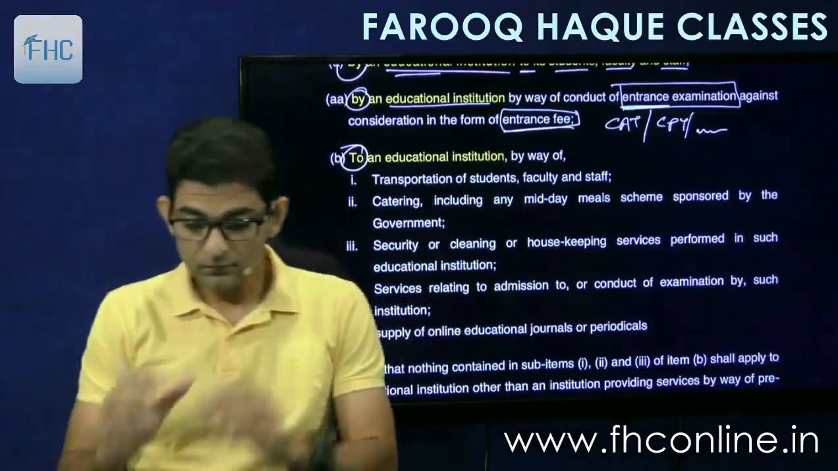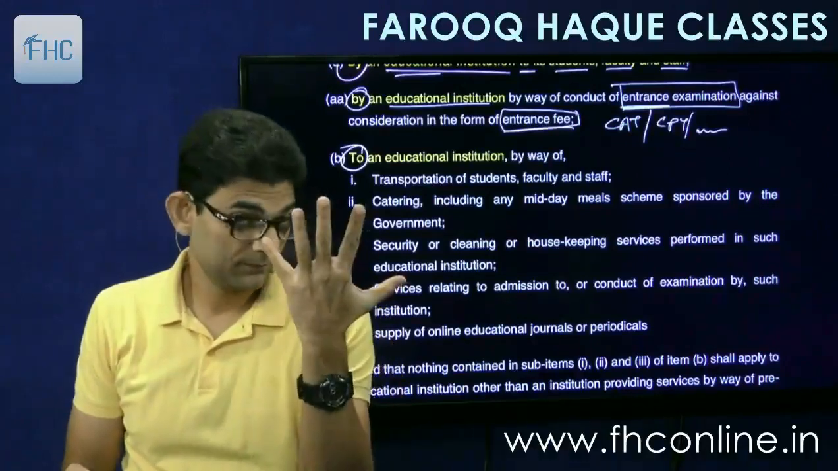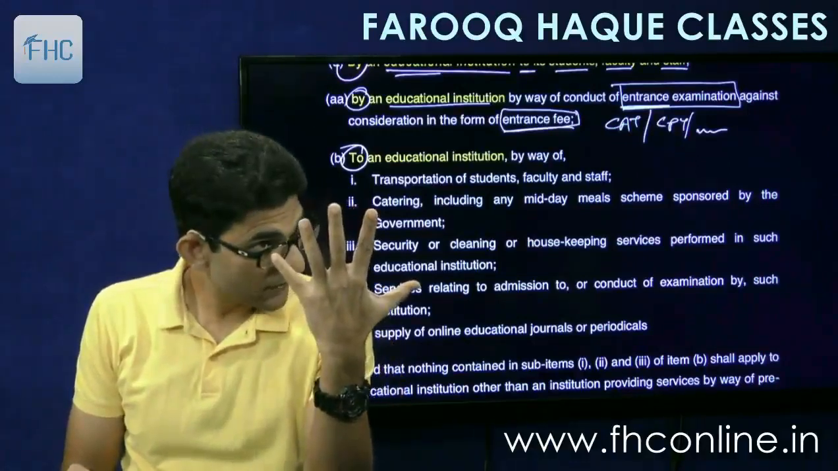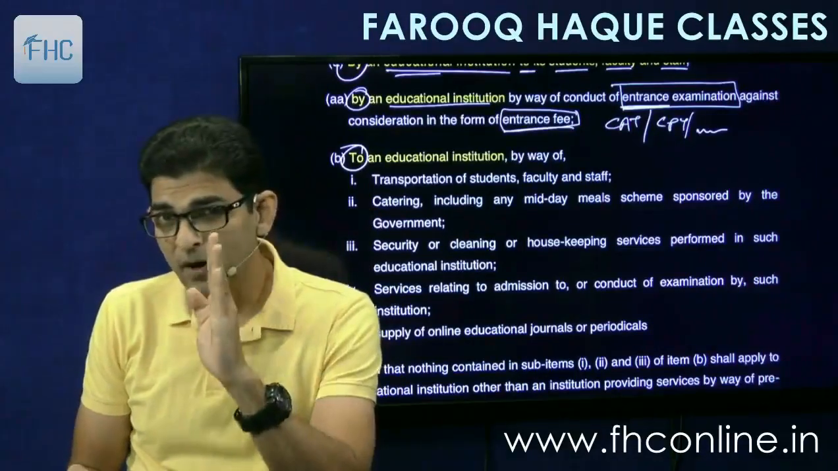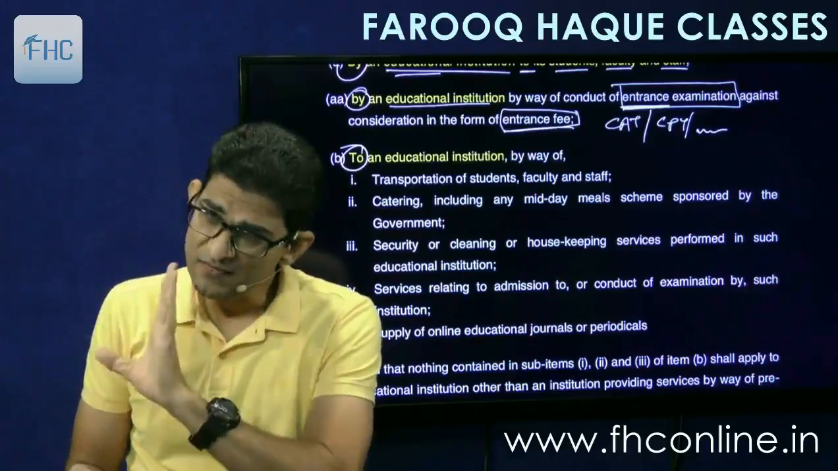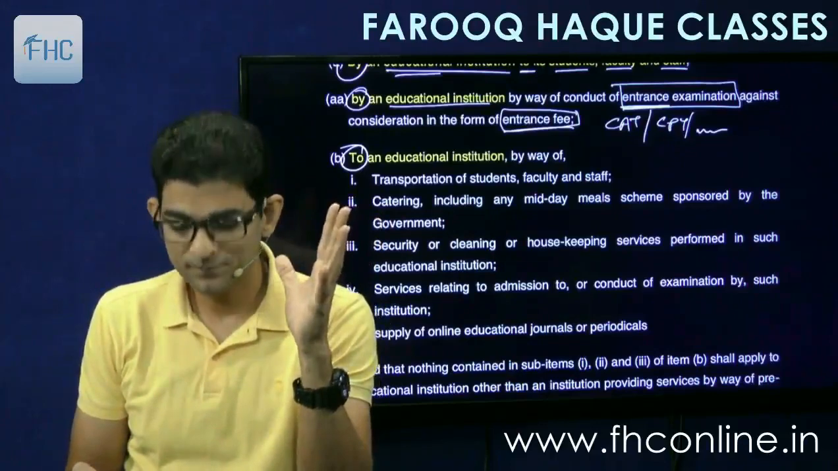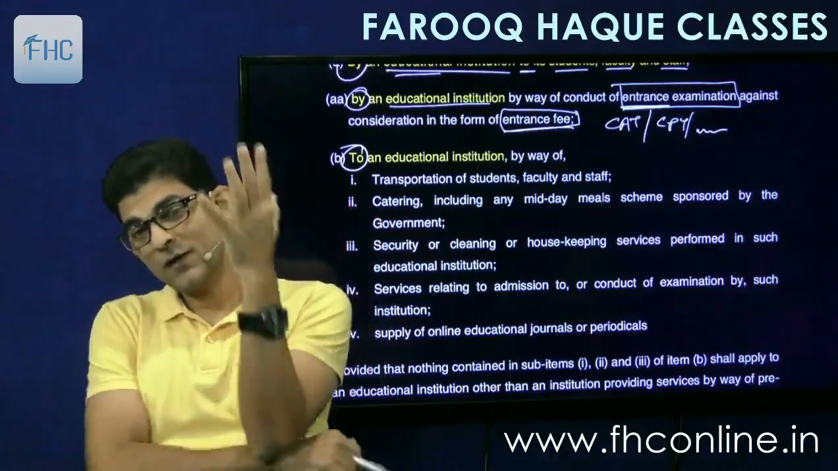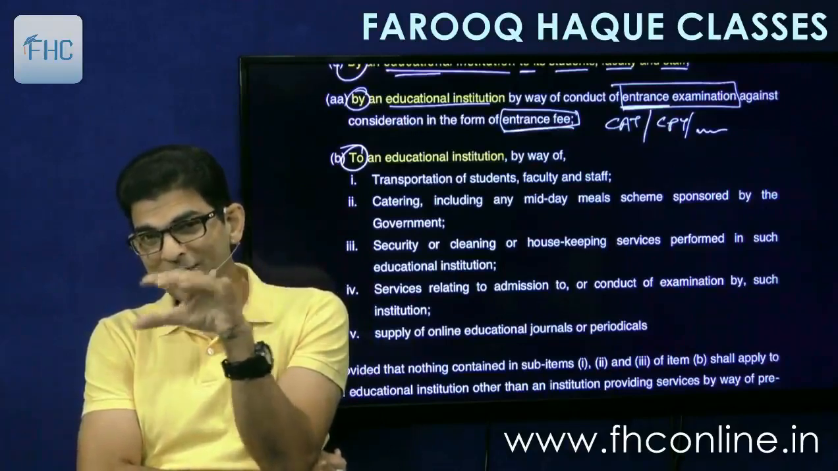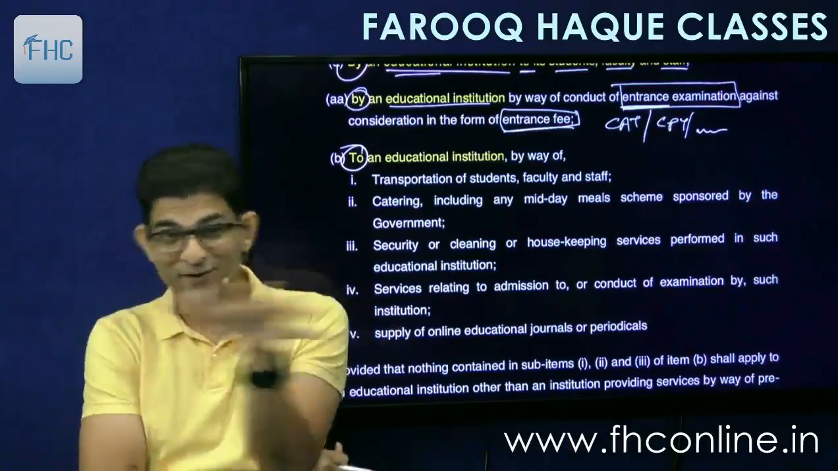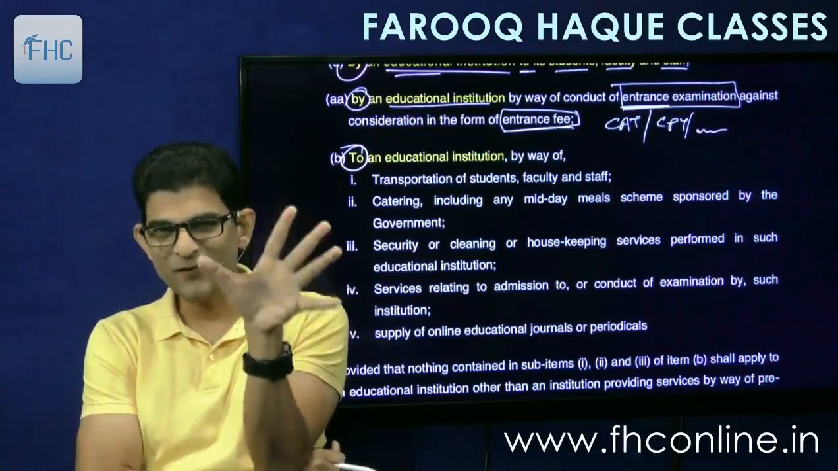Okay, so here it says that 5 kinds of services. How many? 5. 1, 2, 3, 4, 5. 5 services which are given by anyone to an educational institution will be exempt. And then we have got different types of educational institution. And then there is a matrix. Match the following, which we'll see, don't worry.